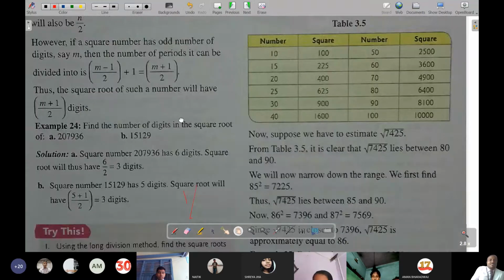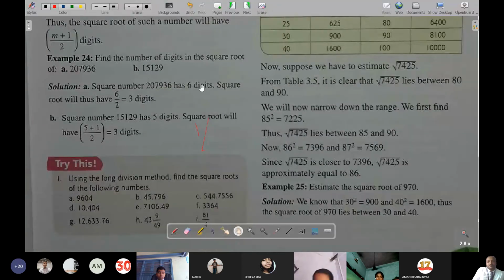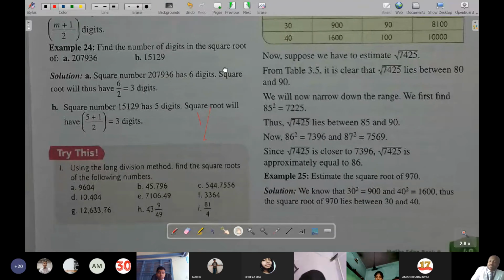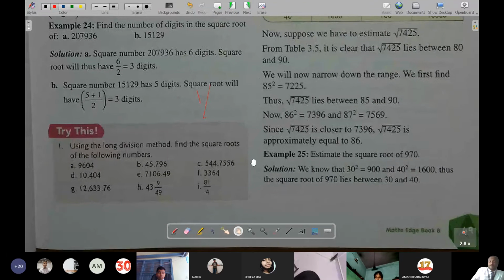We studied LCM, sir. We find square root with the LCM formula. That is for finding a square root, not the number of digits. Here we are finding the number of digits. How many digits will a square root have? Like 169 is of 3 digits, then its square root is 13, which is of 2 digits. In the same way, 1024 is of 4 digits and its square root will become 32 or something like that. So that will be of 2 digits.